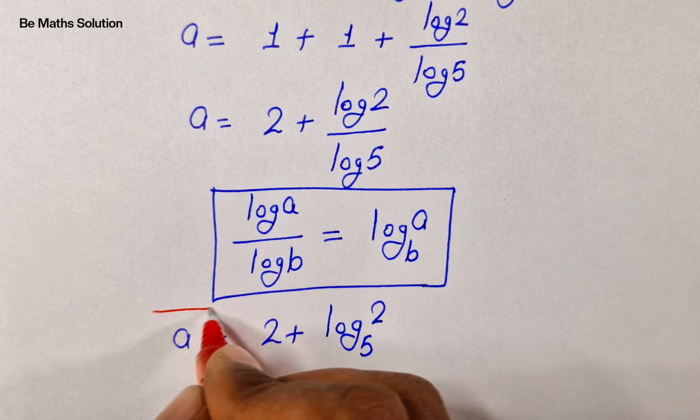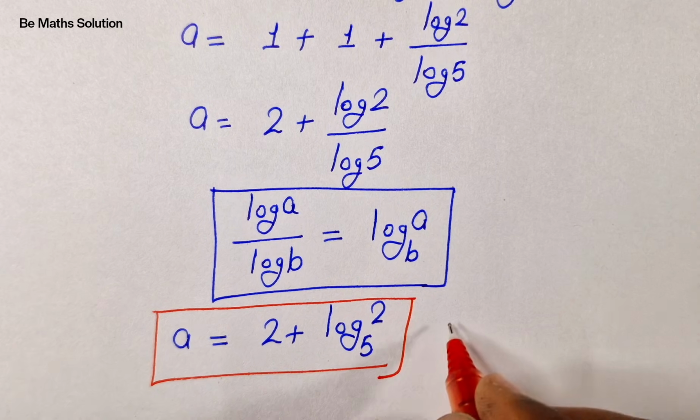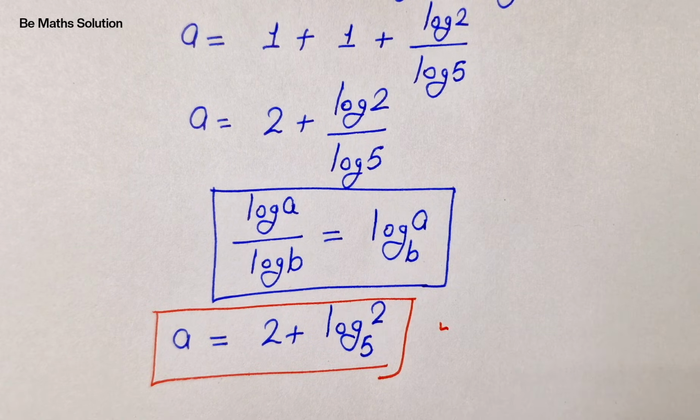So this is the final answer to our problem.